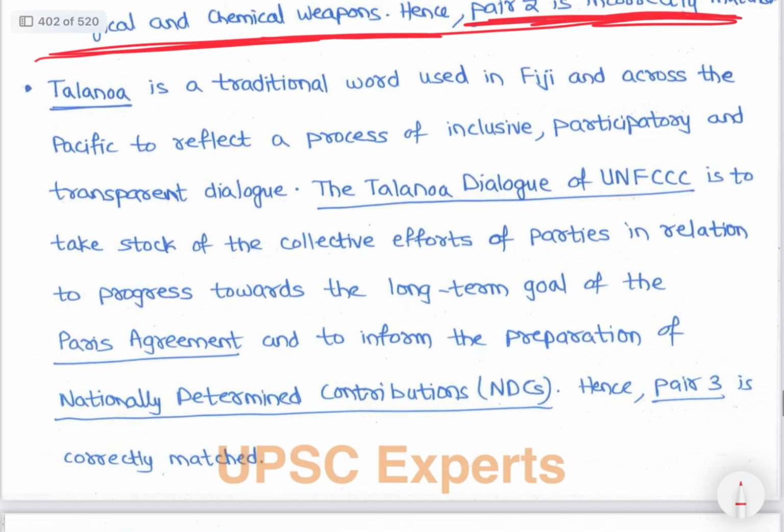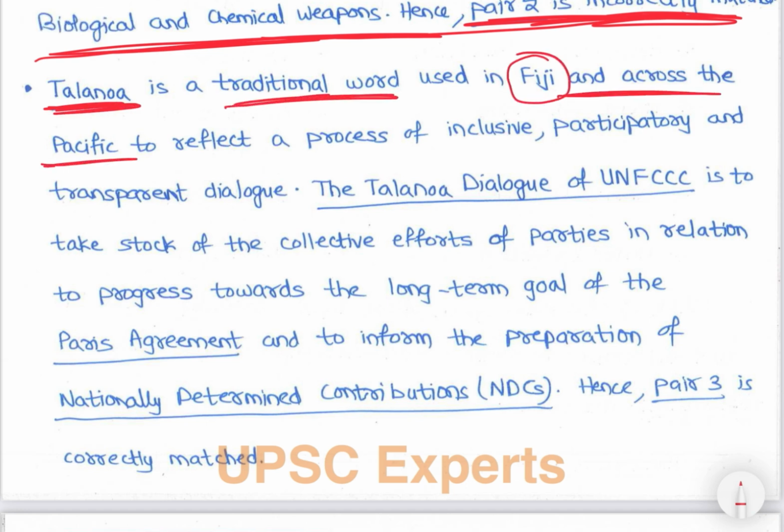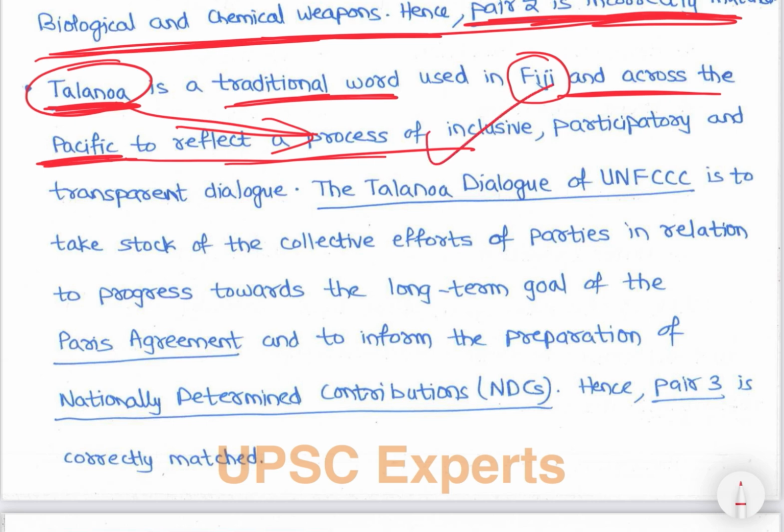Then, Talanoa is a traditional word used in Fiji and across the Pacific to reflect a process. The Talanoa Dialogue is a dialogue which is inclusive, participatory, and transparent.